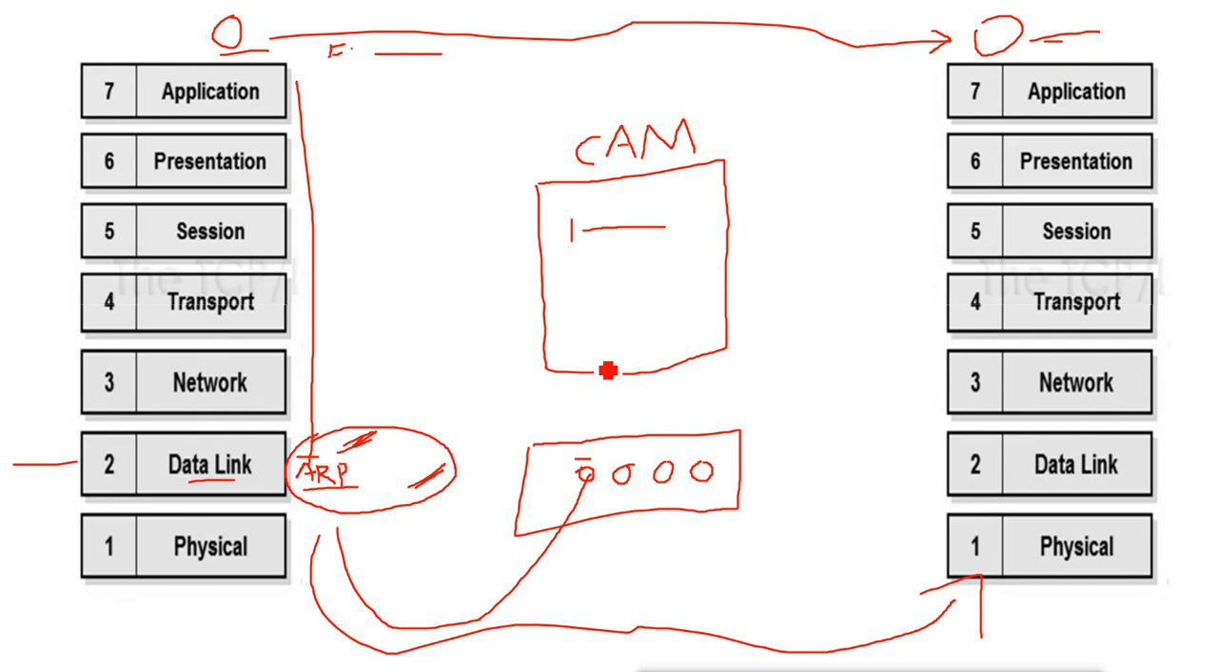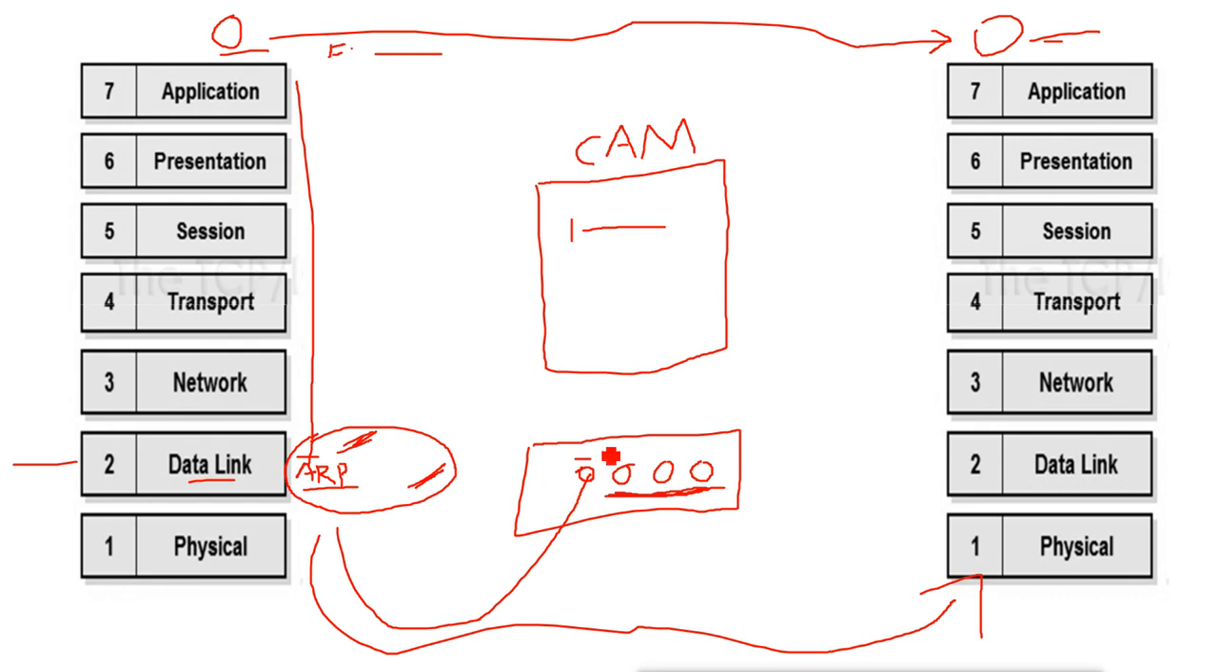So it will send the packet to everyone, like a broadcast. Remember, the switch will broadcast when it does not know the destination MAC address. It doesn't know where the destination MAC address is connected, to which port, because the CAM table is empty and there is no entry in the CAM table.